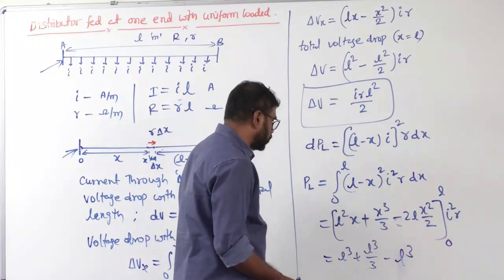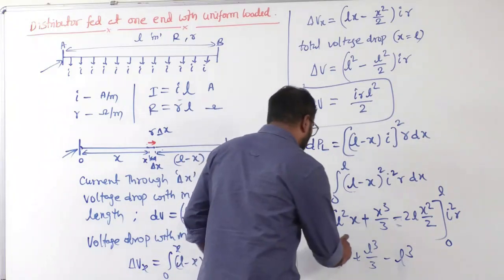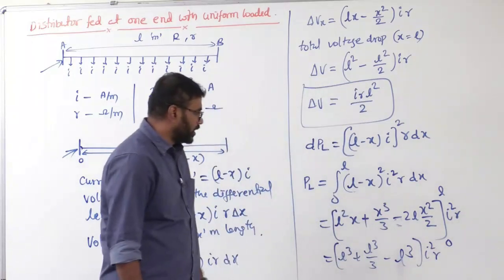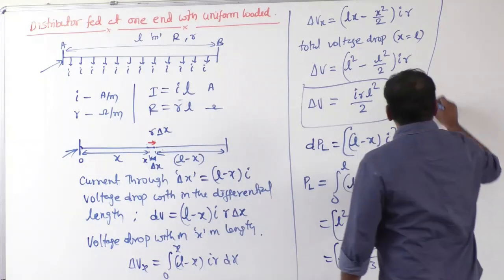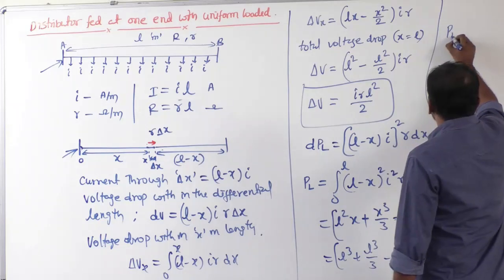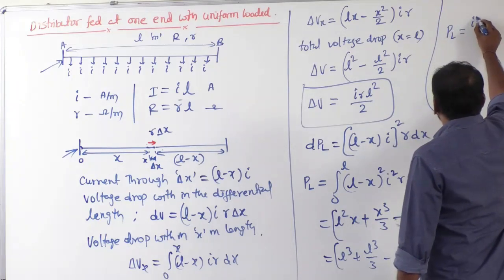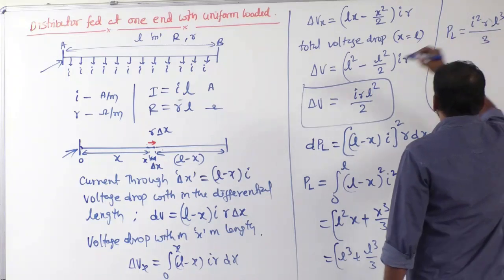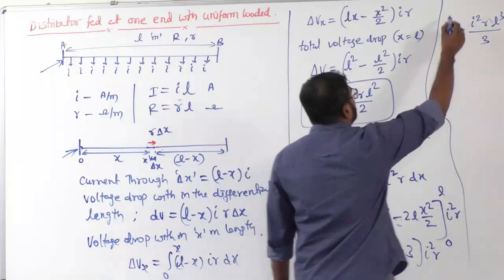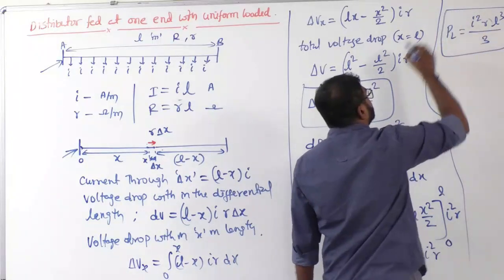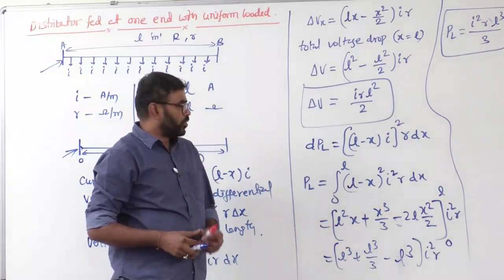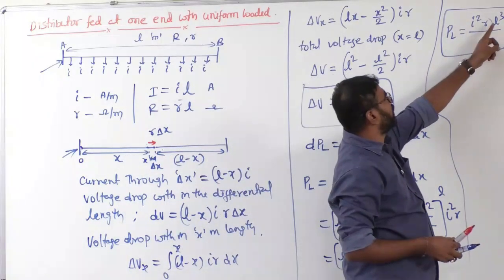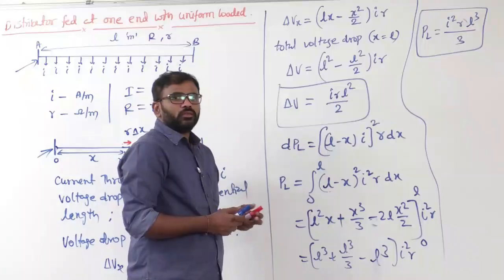We get L cube, and times I square R. So if I solve this, the total power loss is I square R into L cube by 3. Clear? That's the total power loss in the distributor: small I square R into L cube by 3.